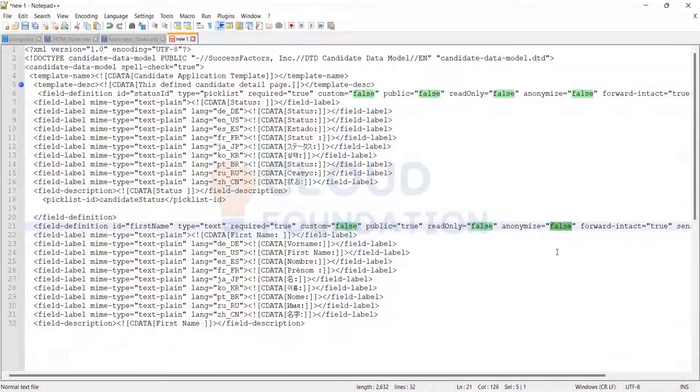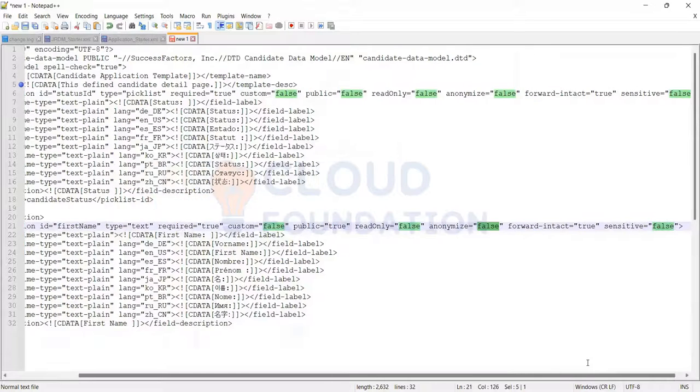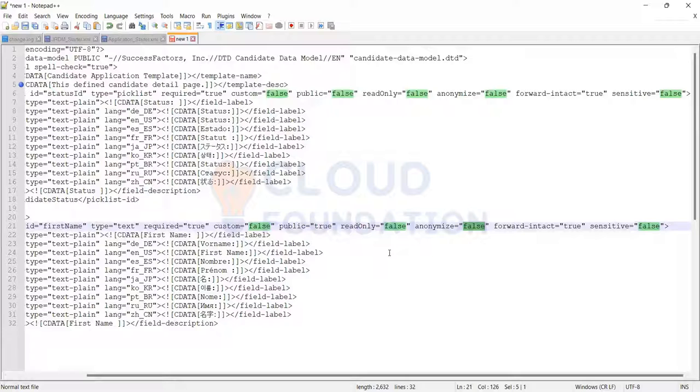It's kind of sensitive data. Whenever you're pulling out a report, this sensitive data will be masked. Not everyone can see this. It's not public data.